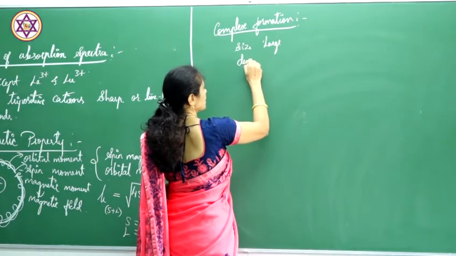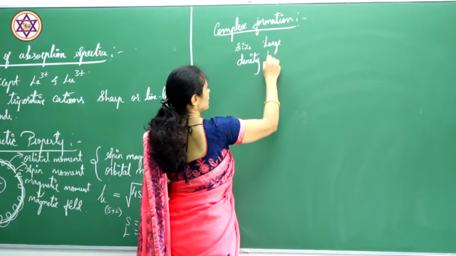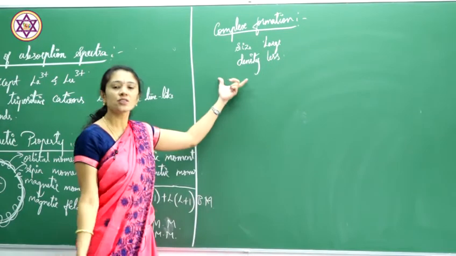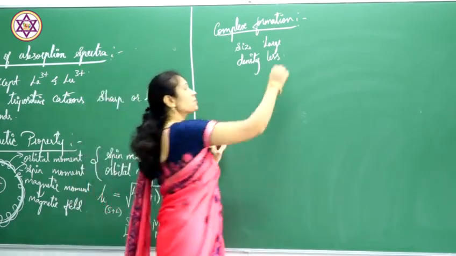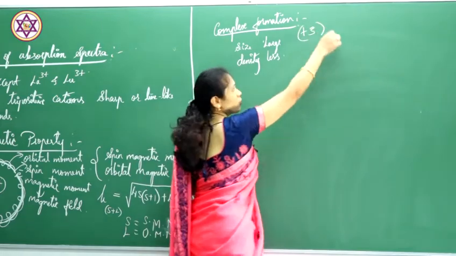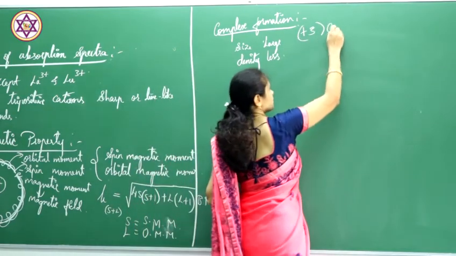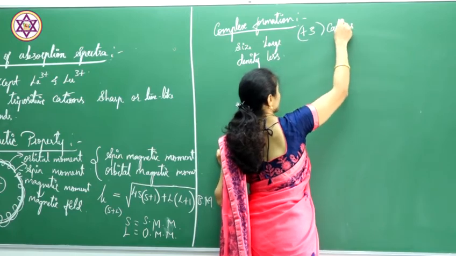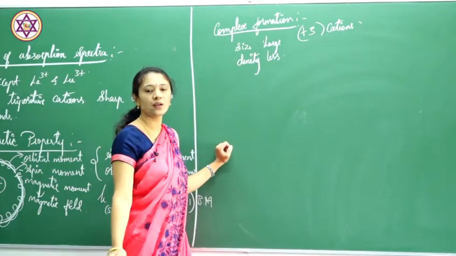Size will be more and density becomes less in these 3+ cations.